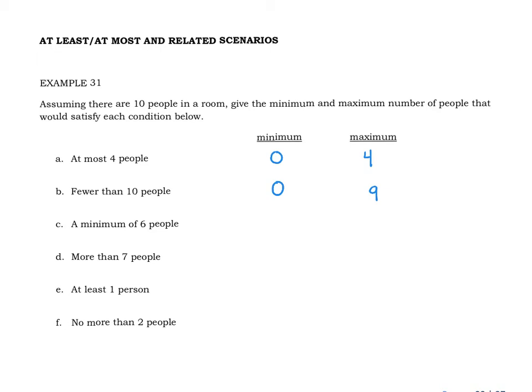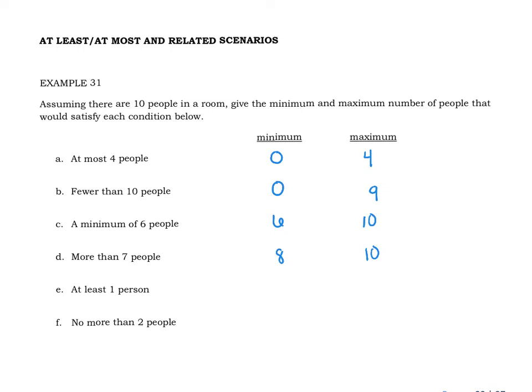A minimum of 6 people means 6 or more. So again, 6 up to everyone in the room, all 10 people. More than 7 people does not include 7 people. It means strictly greater than 7. So here we would be looking at a minimum of 8 and a maximum of 10 people.